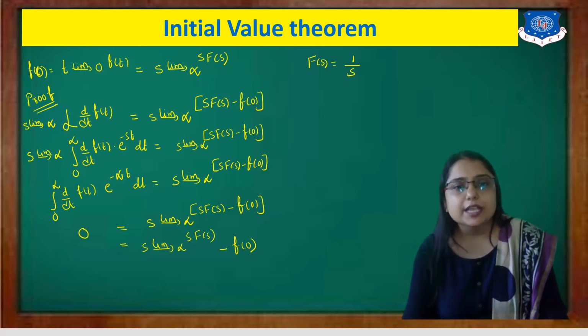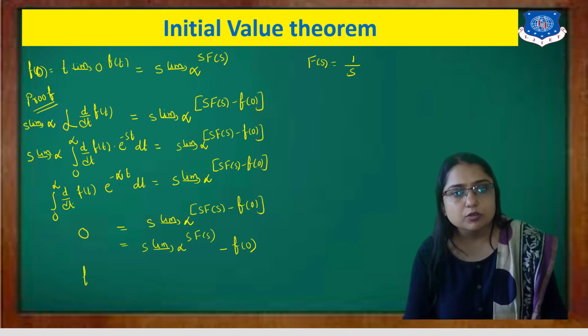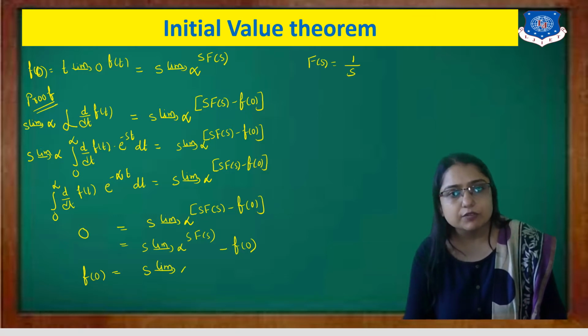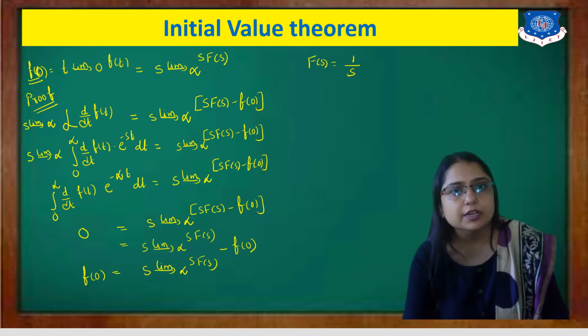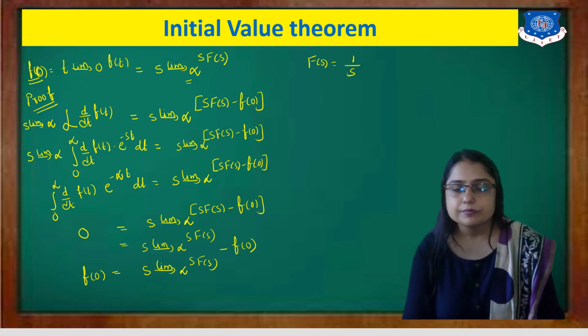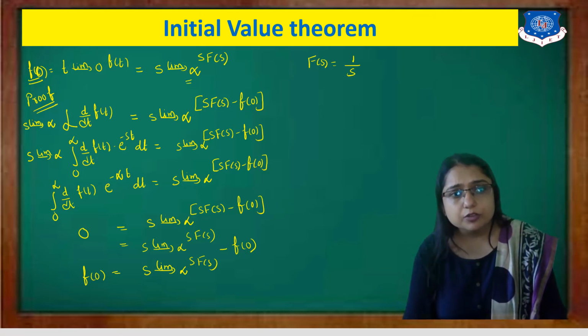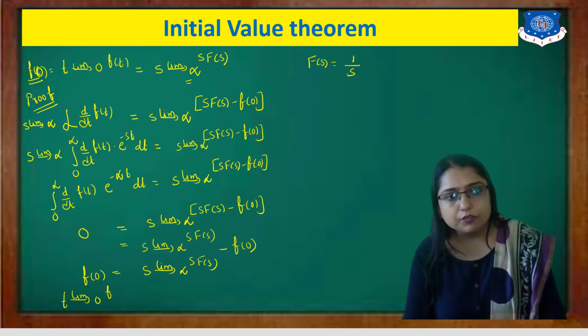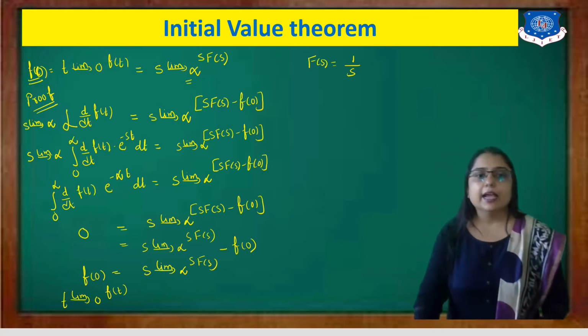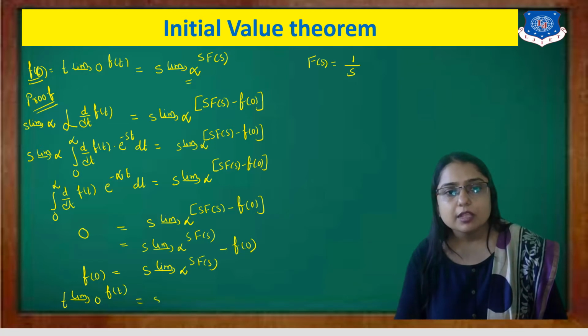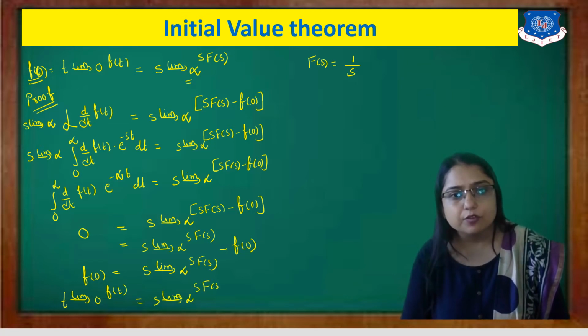Now this f of 0 comes to this side, so it becomes plus, and that equals the limit s tends to infinite of s into F of s. Yes, that is what we wanted to prove: f of 0. Or in other words, f of 0 is the limit t tends to 0 of f of t, and that equals limit s tends to infinite of s into F of s.